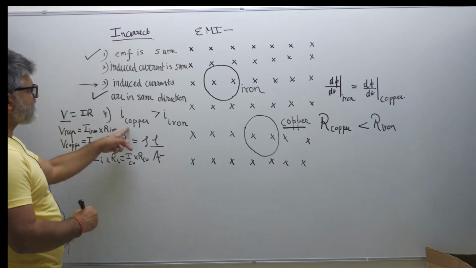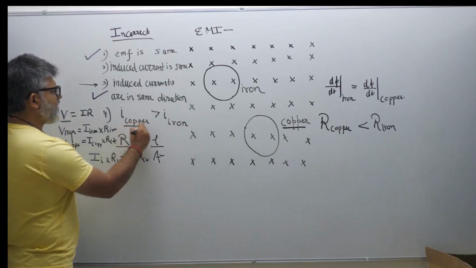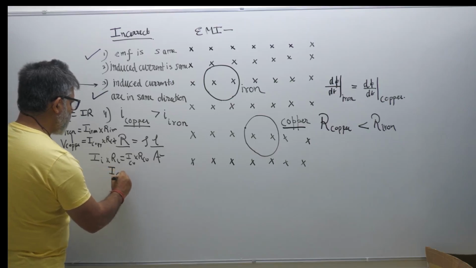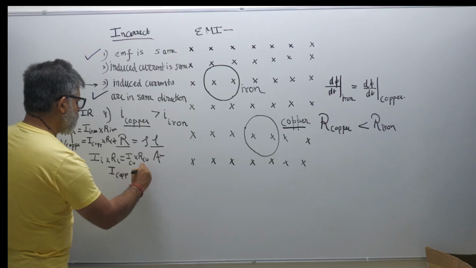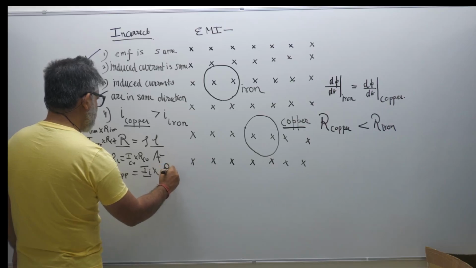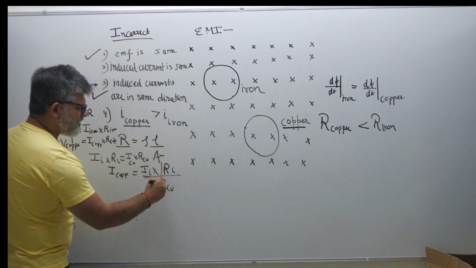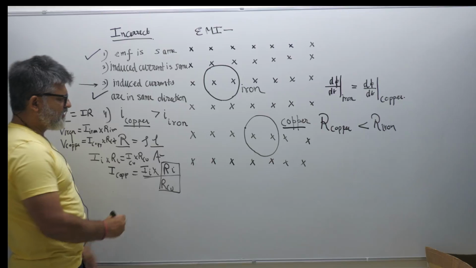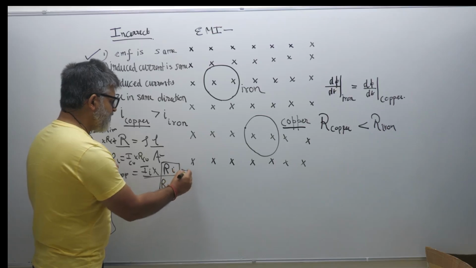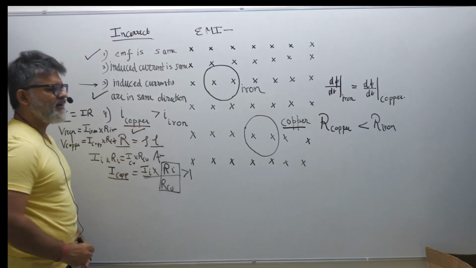One of the choices is that the current in the iron is lower than copper, right? So if I divide these two, what I will get is the current in copper is equal to current in iron multiplied by R iron divided by R copper, right? So this ratio, the resistance of iron being much higher than the resistance of copper, is greater than 1, right? Therefore, I copper will be greater than I iron, which is also common sense.